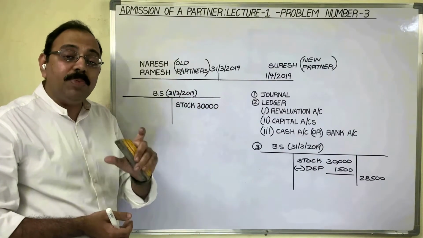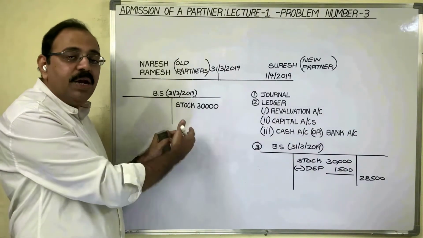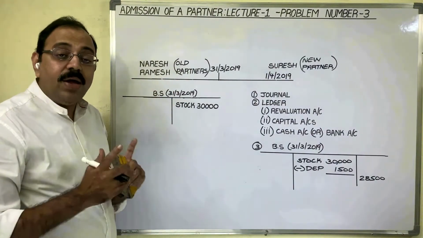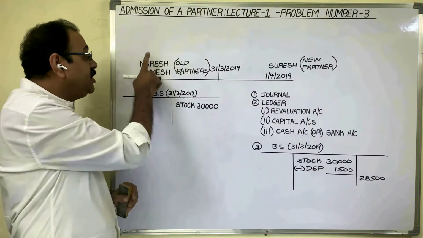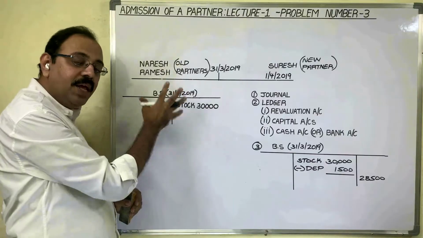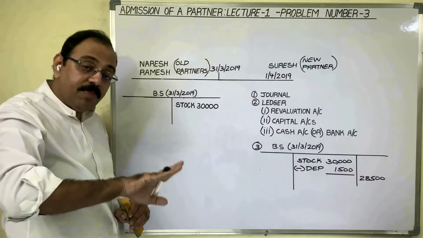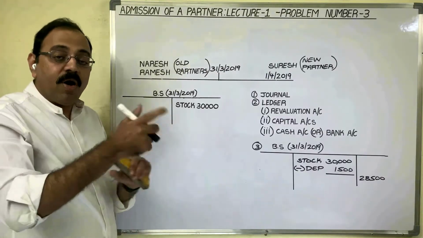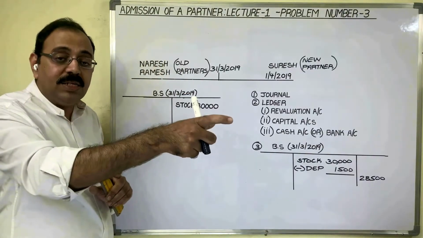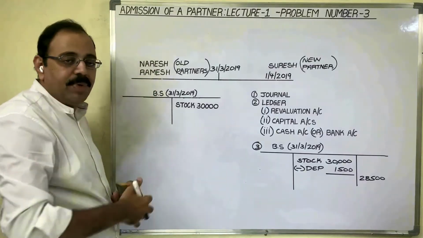You know, accounts are prepared under the historical cost method. Means assets and liabilities are recorded at their book prices. As long as the business is continued by Naresh and Ramesh, they can show all assets and liabilities at their book values. Because if market price is different from these book values, the profit or loss due to these differences between market prices and the book values